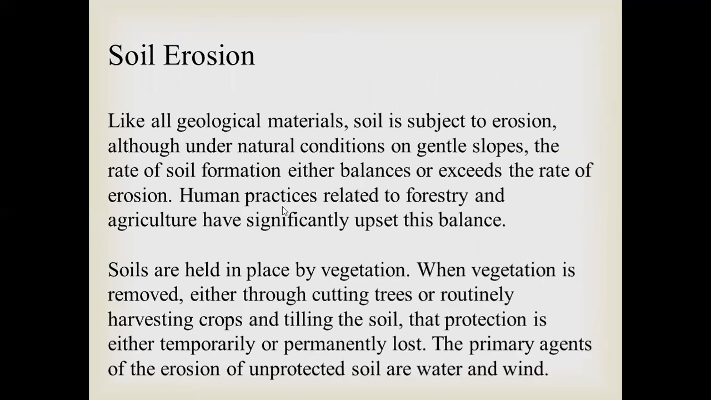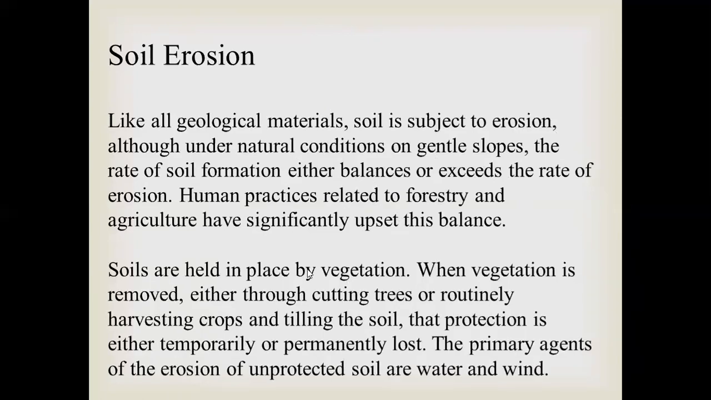Now, the most important point of this particular session is soil erosion and soil conservation. Like all geological materials, soil is subject to erosion, although under natural conditions on gentle slopes, the rate of soil formation either equals or exceeds the rate of erosion. But human practices related to forestry and agriculture have significantly upset this balance.